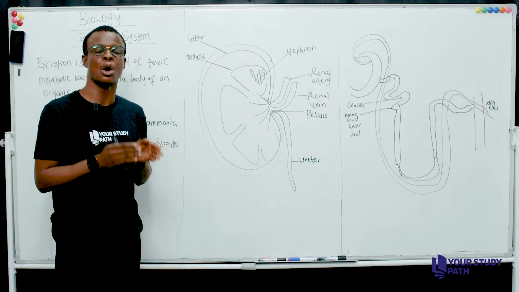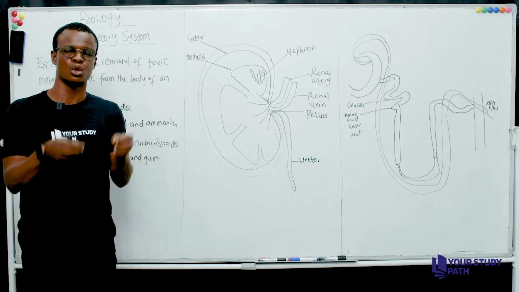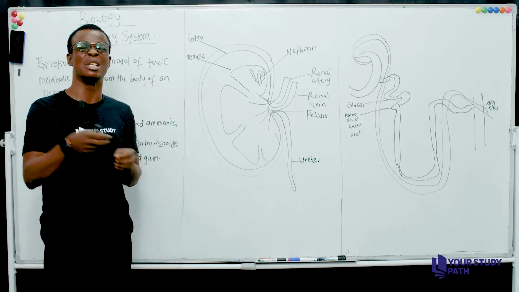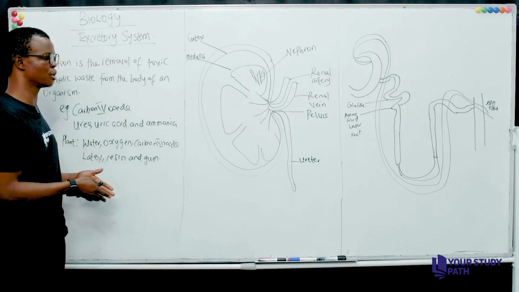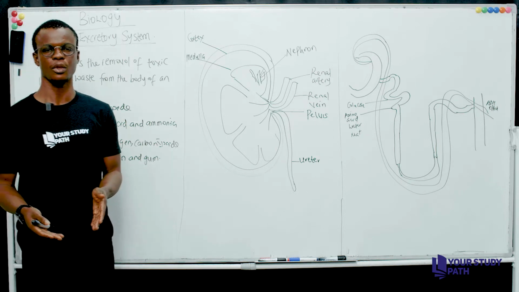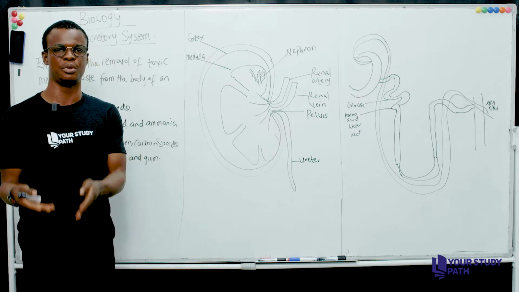So these are the reasons why excretion will have to take place, or why those unwanted materials will have to leave the body of an organism. Most of these metabolic products are toxic. So if they don't get ejected out of the body of an organism, there would be a problem.